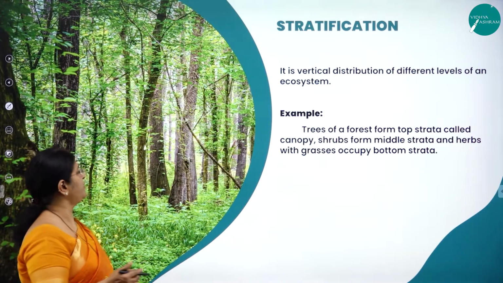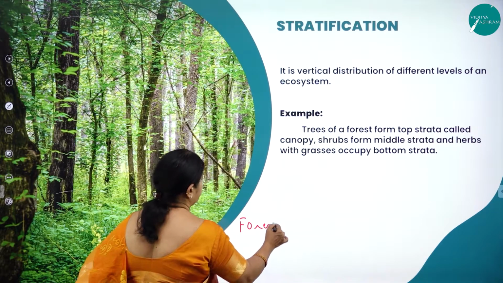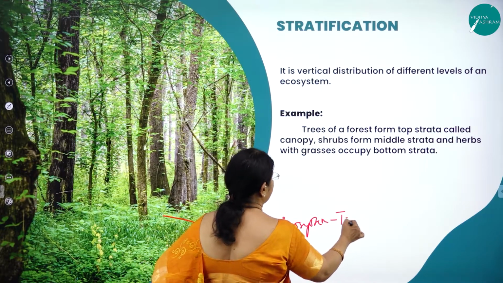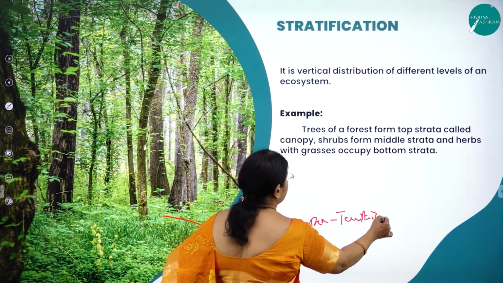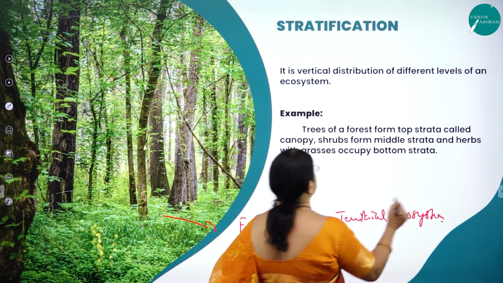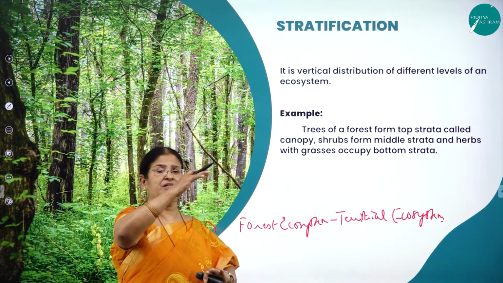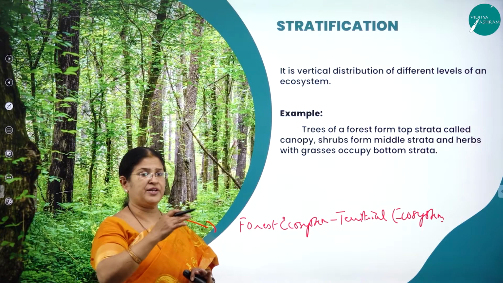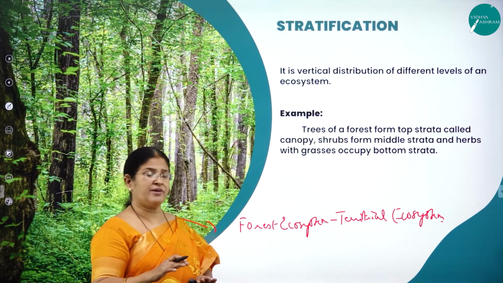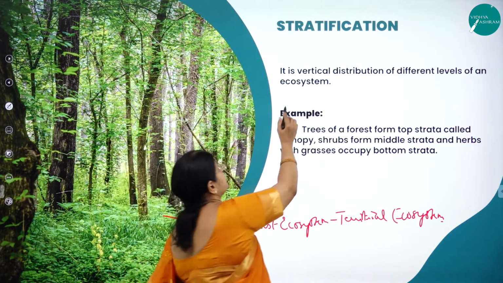Stratification. When we come across a forest, this is a forest ecosystem, which is a classical example for a terrestrial ecosystem. What do you mean by stratification? In a forest, there are different levels of plants: the tall trees, next the shrubs, next the herbs. So it is a vertical distribution of different levels of an ecosystem.